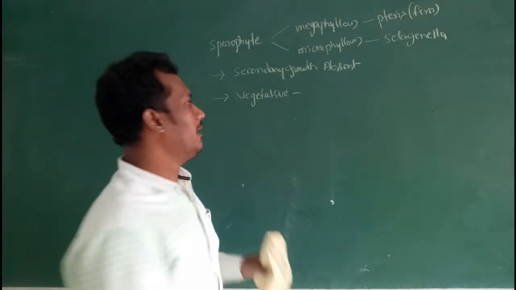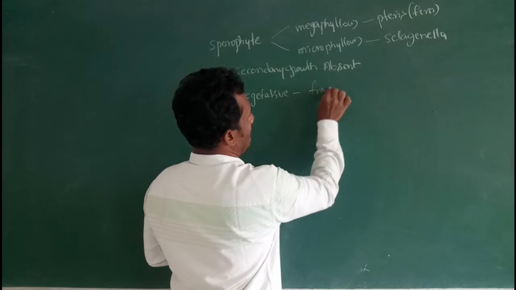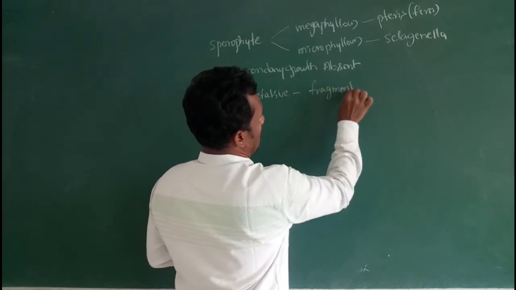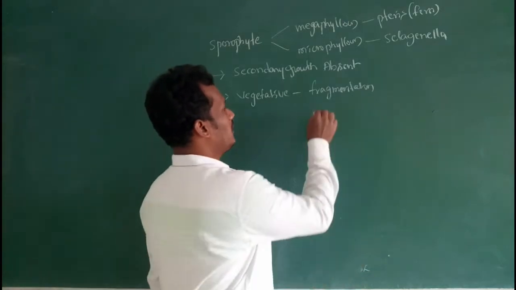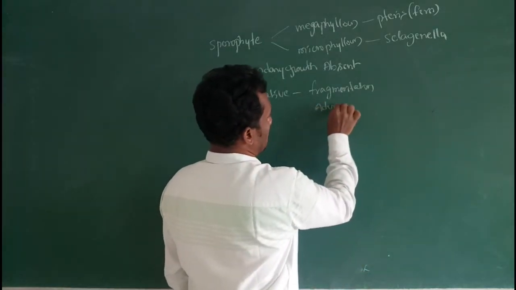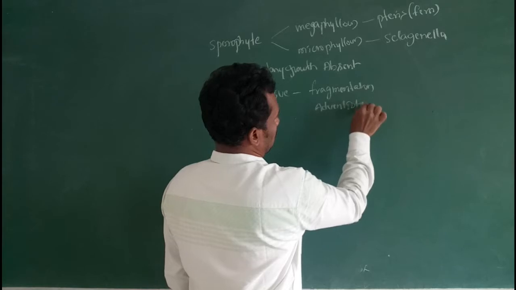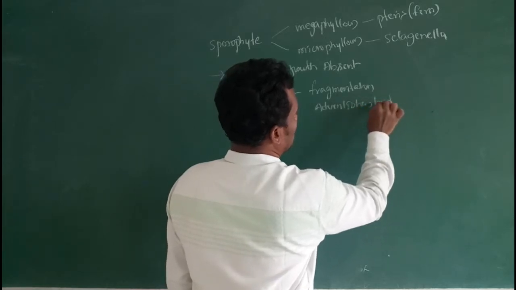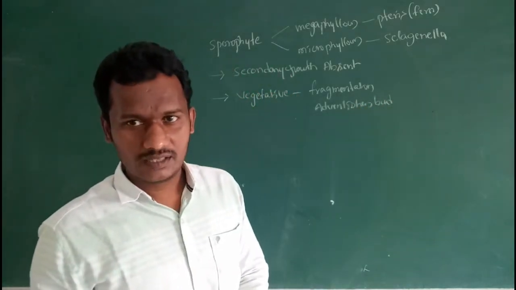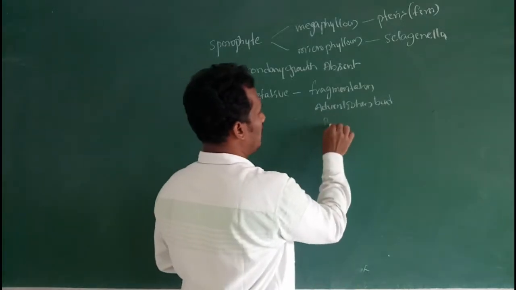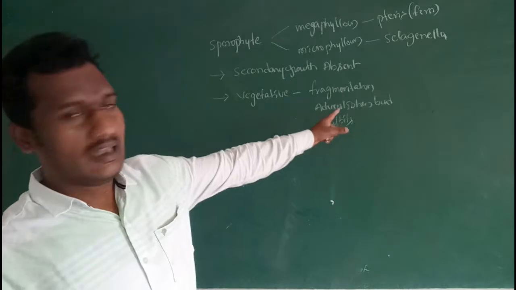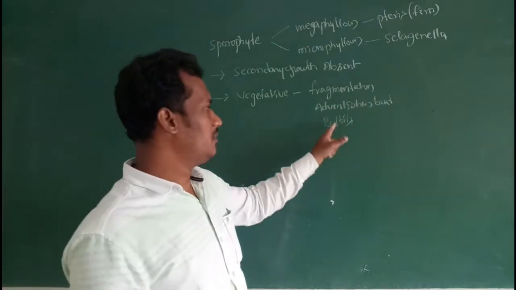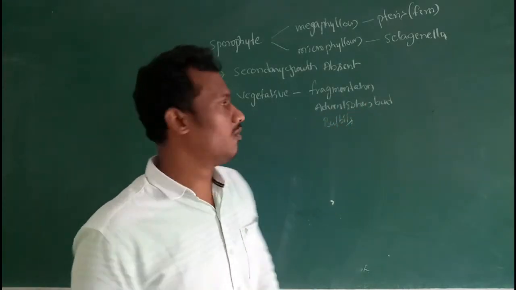Vegetative reproduction is by fragmentation, adventitious bud or branch formation, or bulbils.